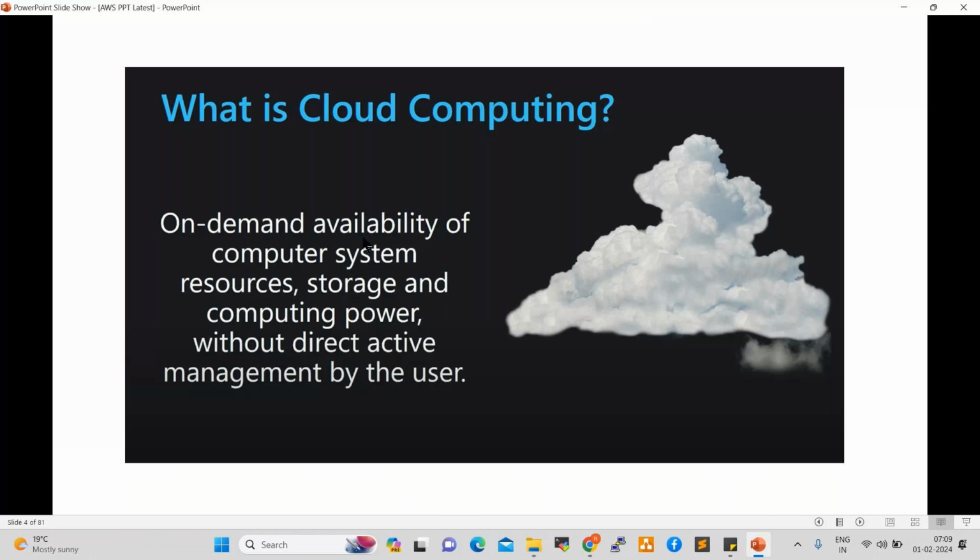So because of on demand, immediately, instantly, right? And also cost saving. So it is on demand, instantly, and also cost saving. When we go with the cloud servers, right, one third cost will be saved.